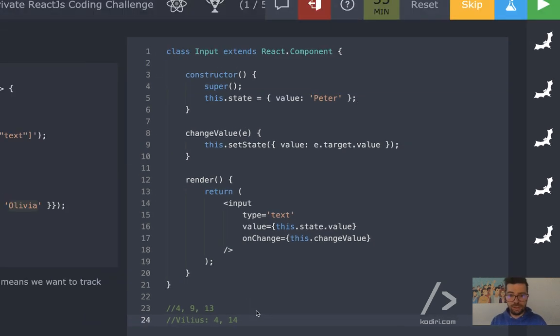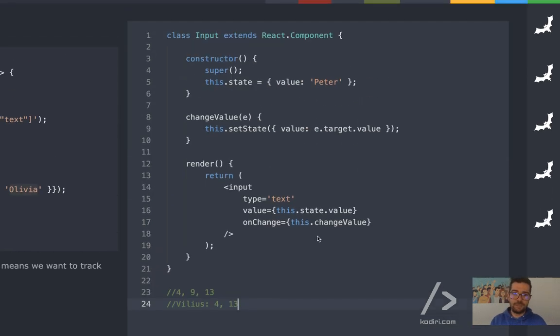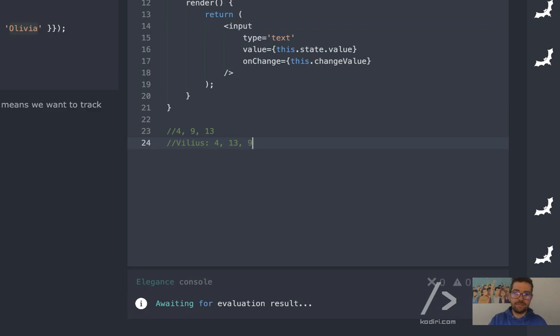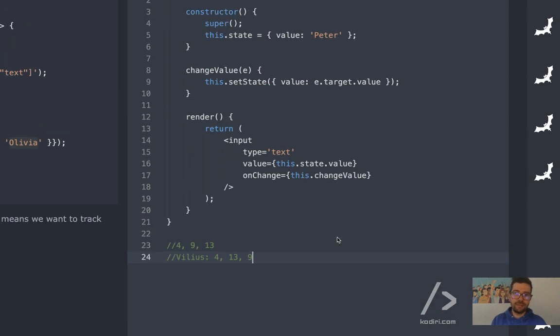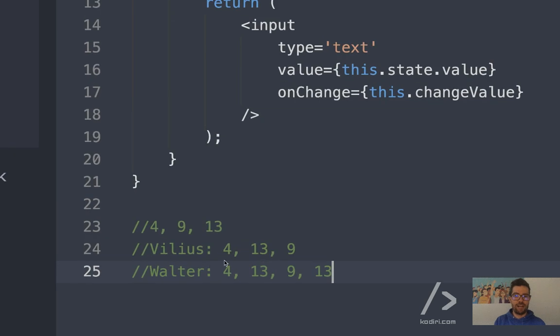Right. So, Vilius said your bet is 4, 13, 9. And once we start amending the text, it will update the state. Okay, fair enough. And then? The thing is going to be 4, 13, 9, and 13. Yeah. So we got Walter 4. Is it again? 13, yeah. 9, 13. Okay, so rewrite it. Yeah, correct. So Walter is right.